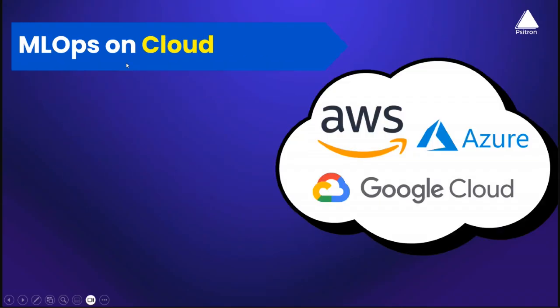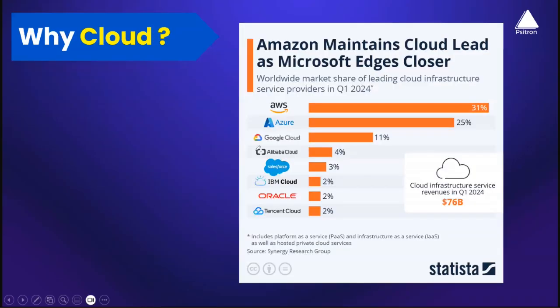So now let's talk about MLOps on cloud platforms, right? Here we will be covering the 3 major cloud platforms in this particular program: AWS, Azure, and GCP. And why cloud platform? We do understand the world runs on a cloud. And especially we are talking about these 3 major cloud platforms, which is AWS, Azure, and GCP.